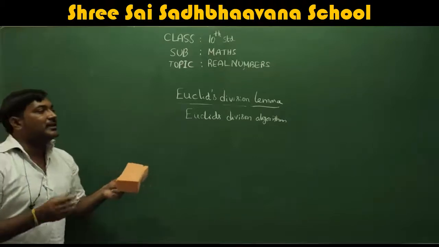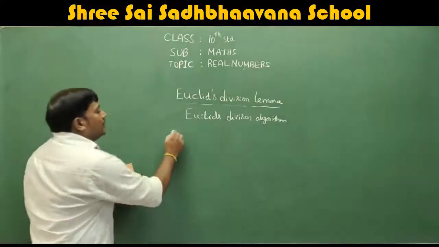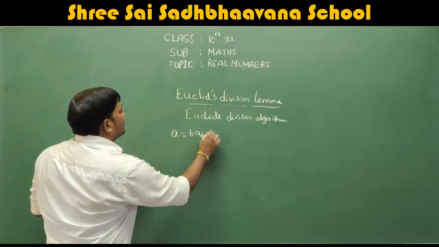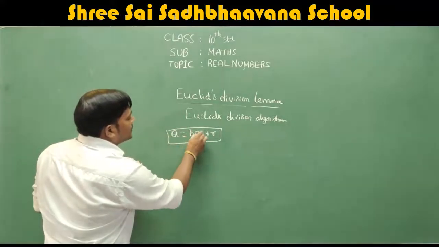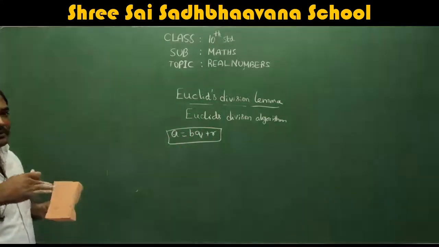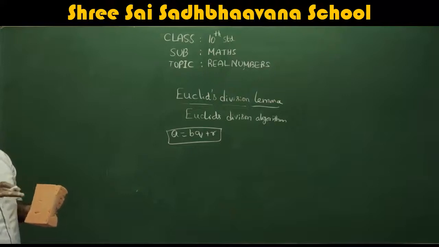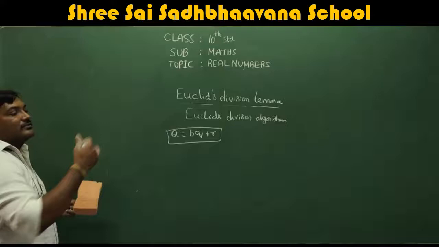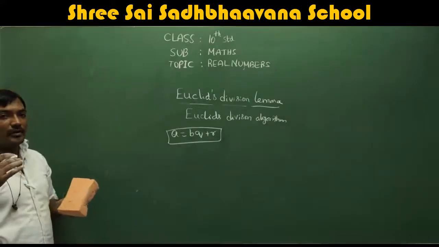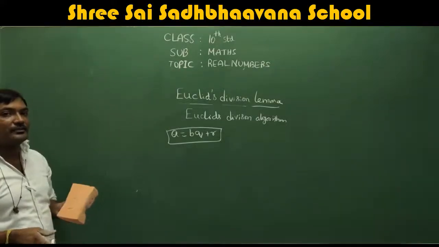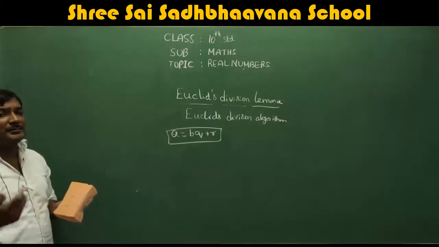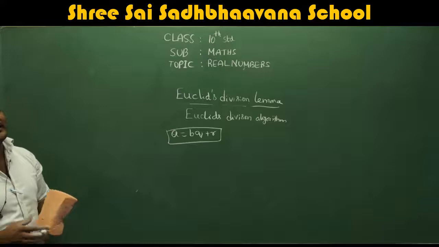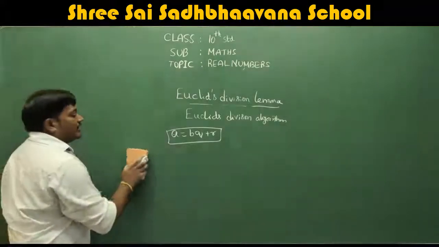So Euclid's division lemma, there's a process. What is that process? We are converting into dividend is equal to divisor into quotient plus remainder. We are taking two numbers. We are checking which is lesser, we are dividing the bigger number with the lesser number, and we are expressing it in this format. The same work we are doing every time, repeatedly. That's the reason it is called Euclid's division algorithm.